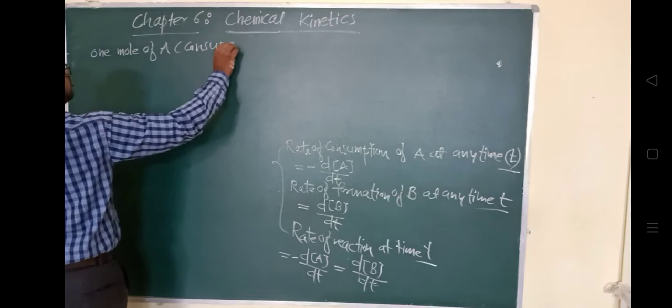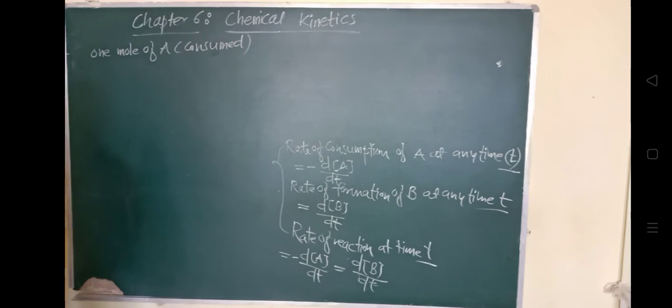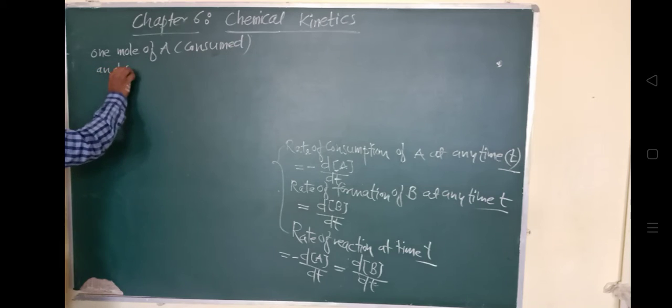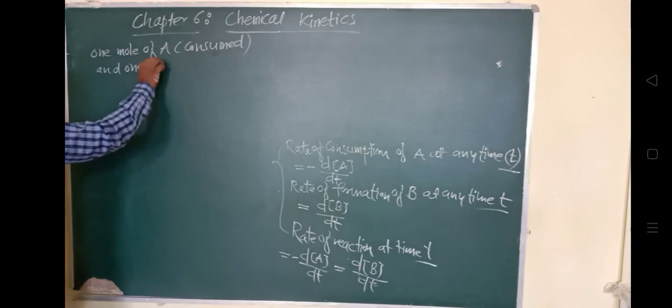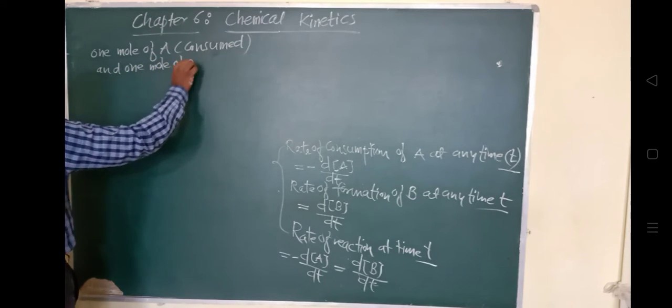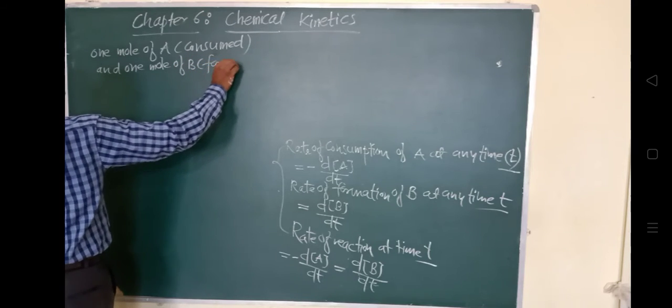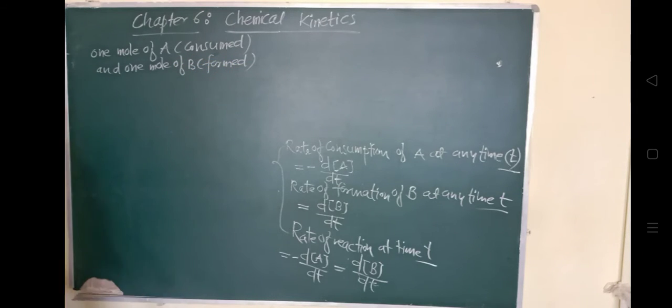Consider 1 mole of A is consumed and 1 mole of B is formed. So the rate of consumption of A is equal to the rate of formation of B. We can say that, right?